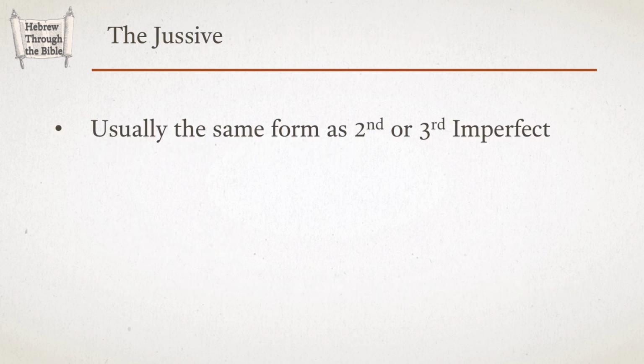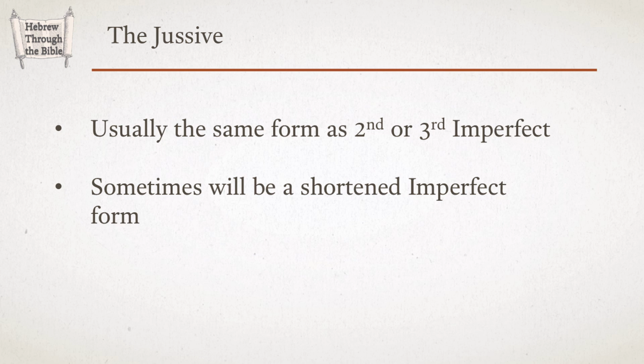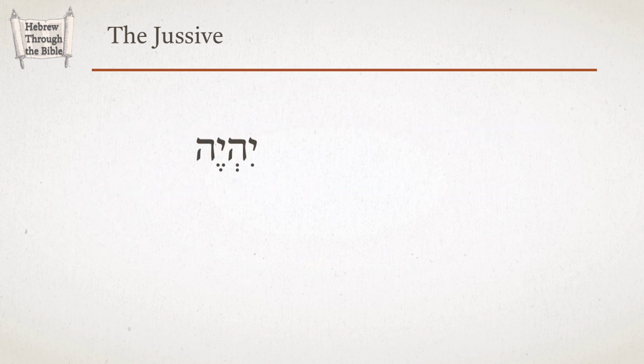So with jussives, the first thing to note is that jussives are usually the same form as a second or third person imperfect. There is something more to say, however. It happens that sometimes the jussive will be a different form, and sometimes the jussive will be a shortened imperfect form. Let's look at some examples. The imperfect of the verb to be is yihyeh, he will be. The jussive, let him be, is yehi.